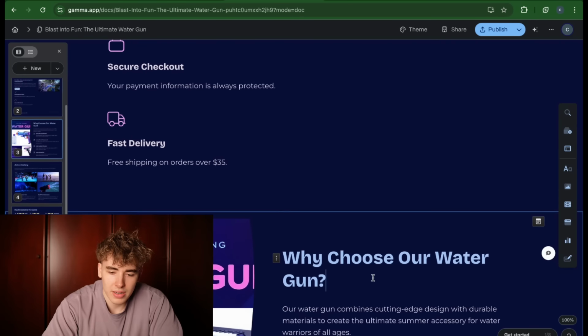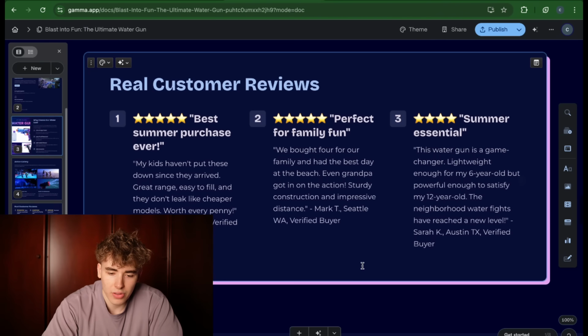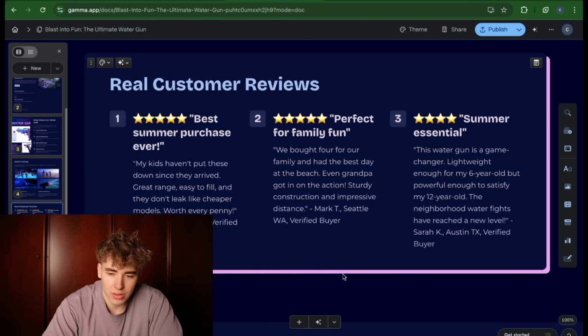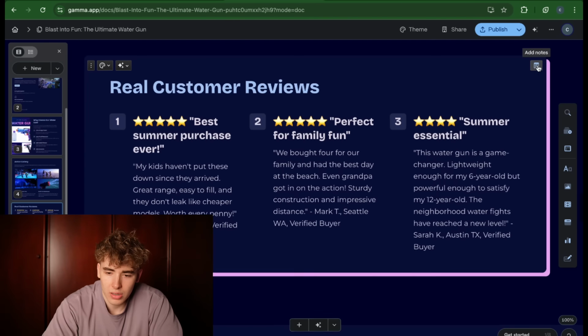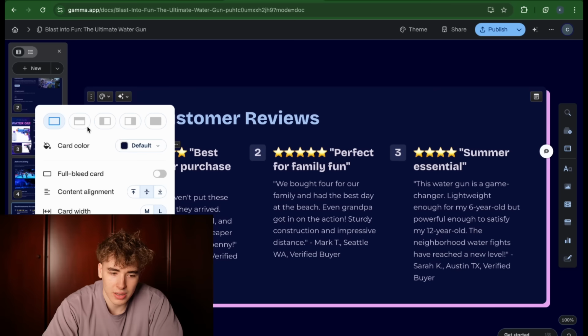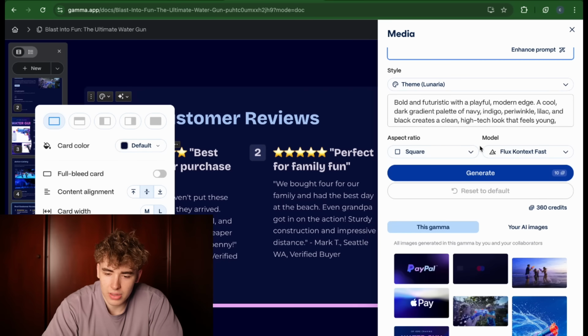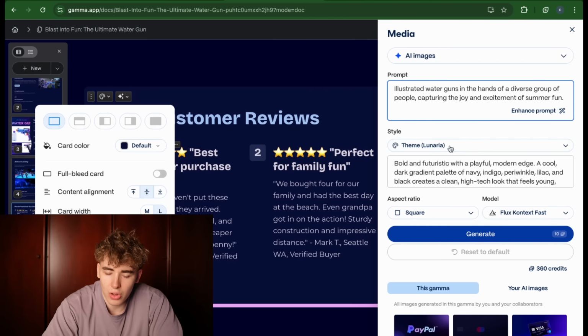So now I changed all of those captions and whatever it's called. I could also change the design of this whole card thing here. If I click on here and look at the card color and then also the backdrop, there's a lot of things we can change. You can also just change the theme and everything.